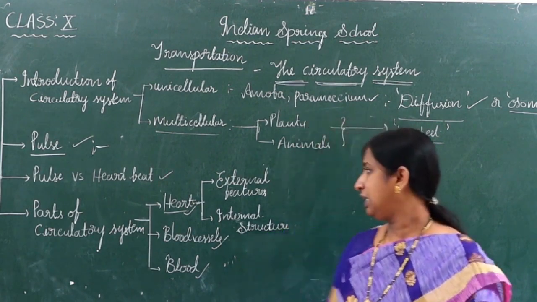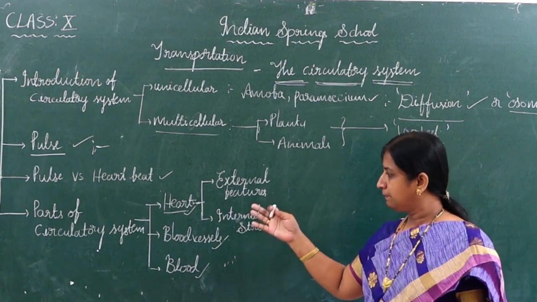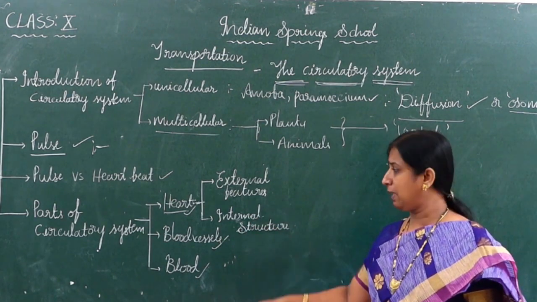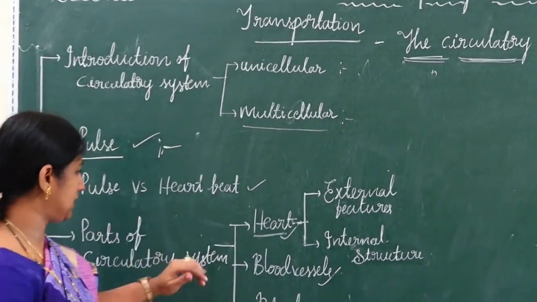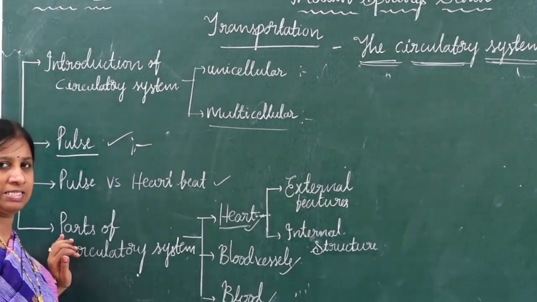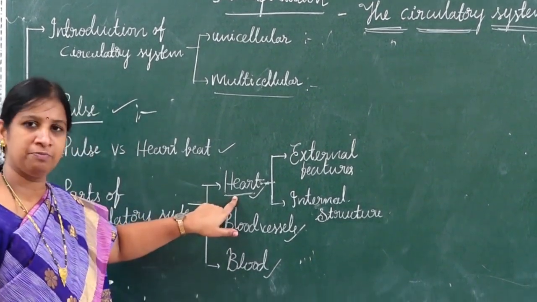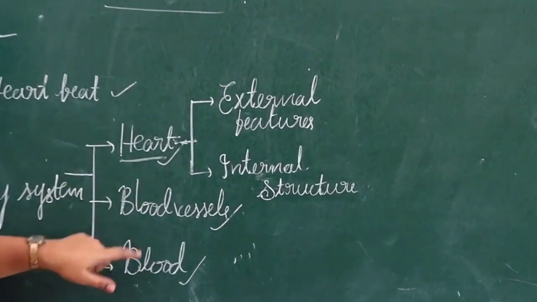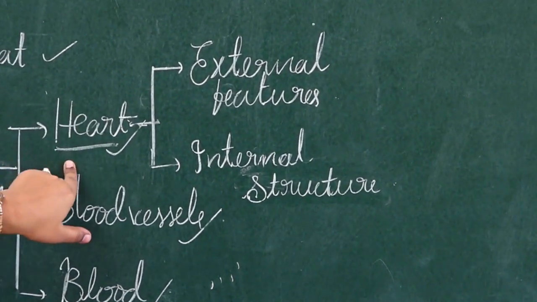Now let us move on to the main important concept, parts of the circulatory system. In that we are going to move into the heart. As I said, mainly it consists of the heart, a very important part, next blood vessels, next blood. In today's class we are going to discuss only the heart.